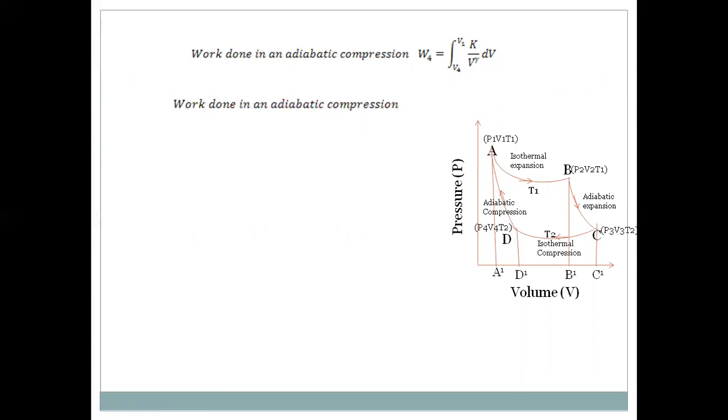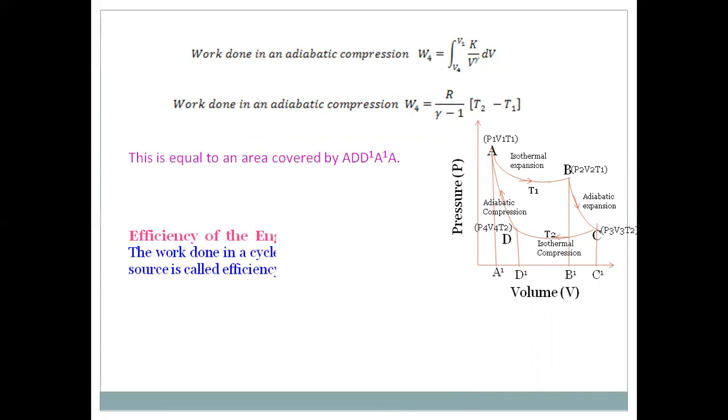After integration, following the same procedure, we get the work done in adiabatic compression, W4, is equal to R by gamma minus 1 into T2 minus T1. This is equal to the area covered by the curve A, D, D dash, A dash, and A. This area is equal to the amount of work done in an adiabatic compression.